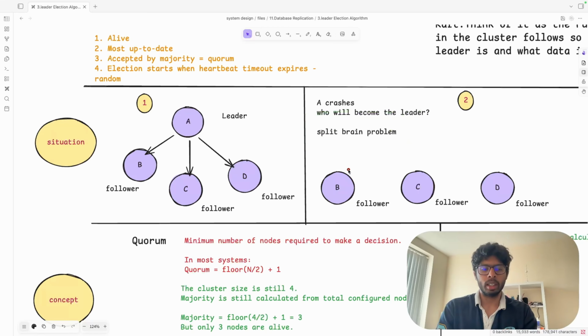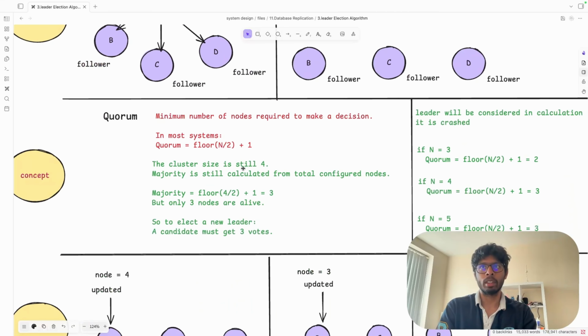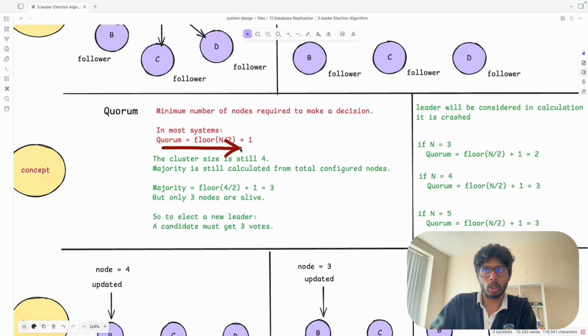Now, let's talk about the quorum. Quorum says that there is going to be a proper voting in the leader election, and whosoever has the majority will win the election. That is known as the quorum. Let's read the definition here as well: minimum number of nodes required to make a decision. In most systems, quorum is equal to floor(n/2) + 1.